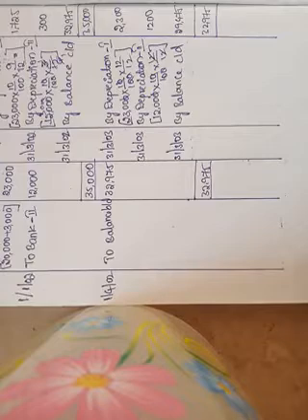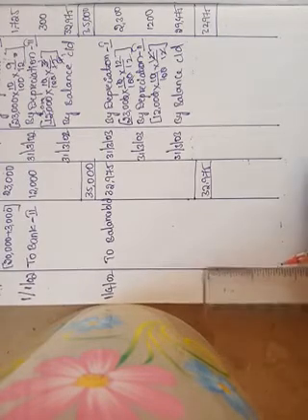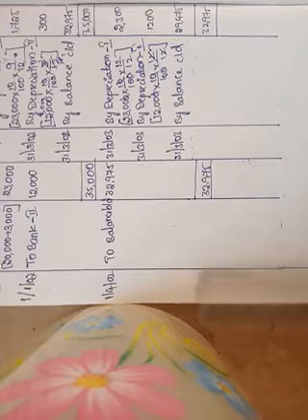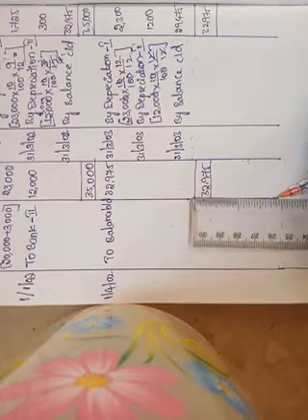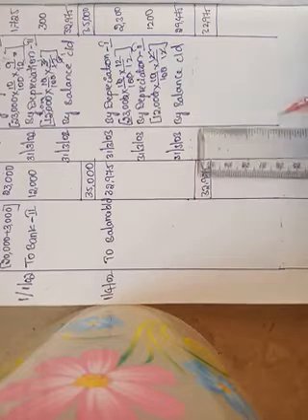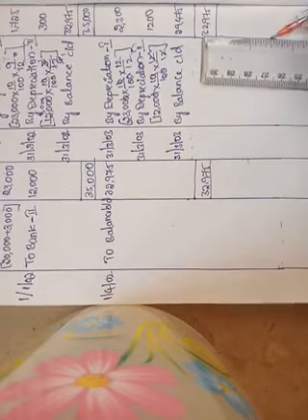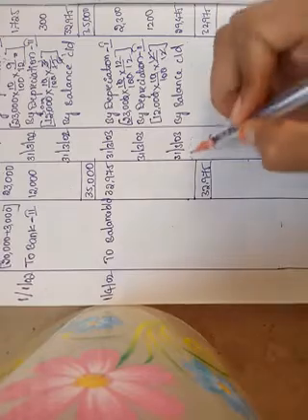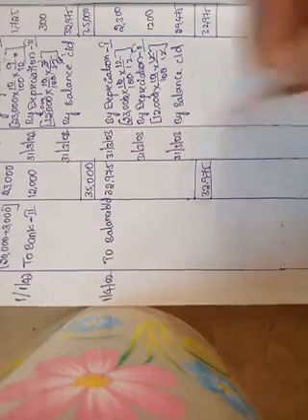Okay, next is this year's closing is next year's opening. So accounts are closed at 31st March 2003.